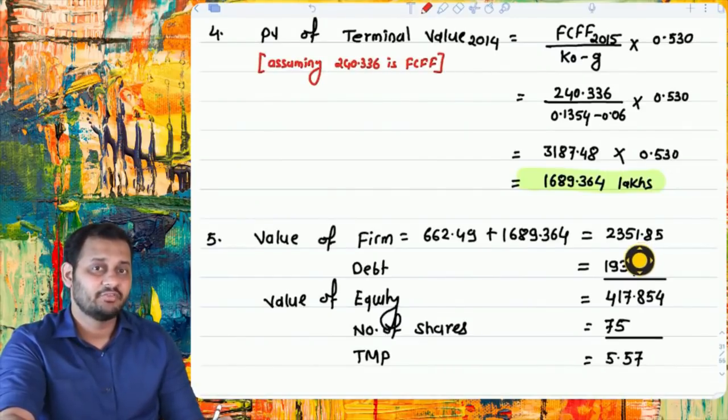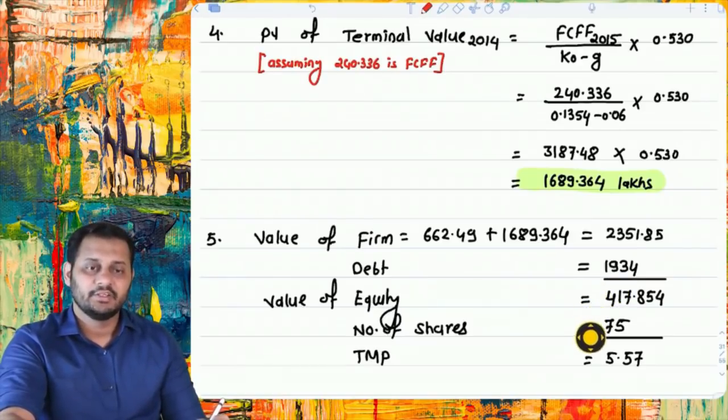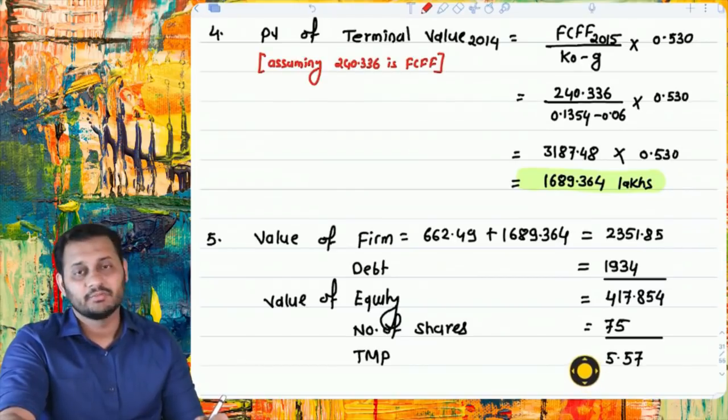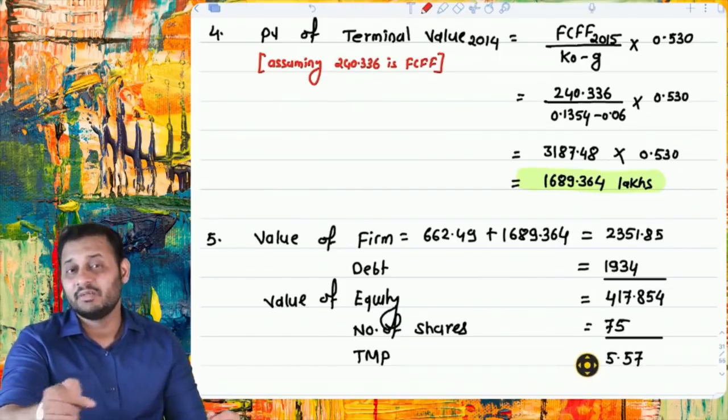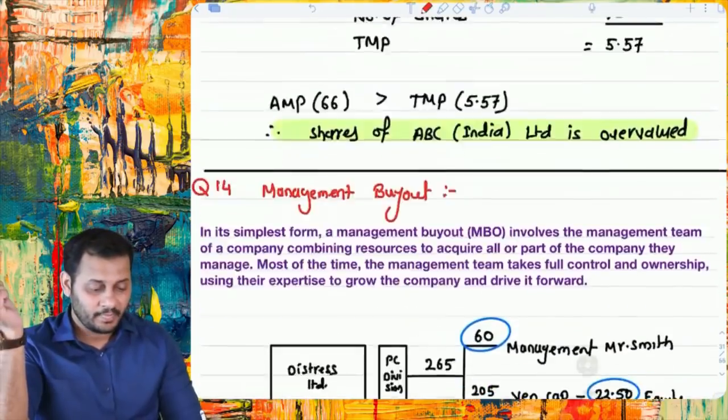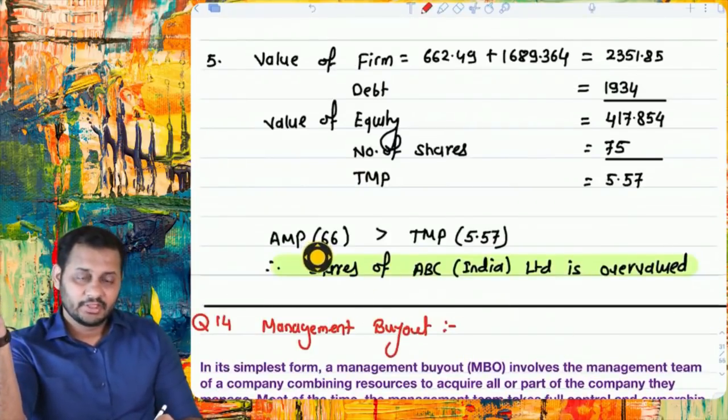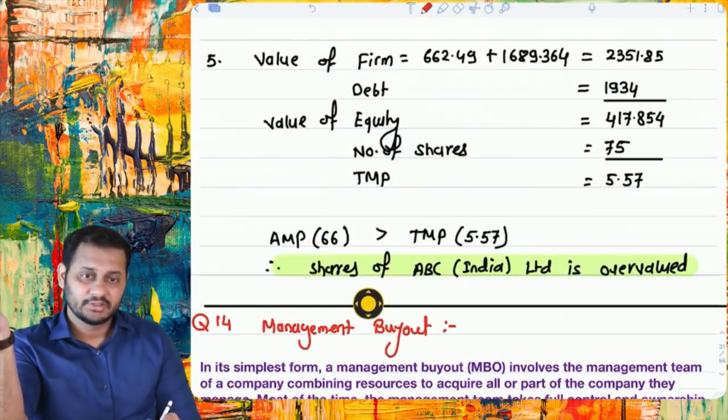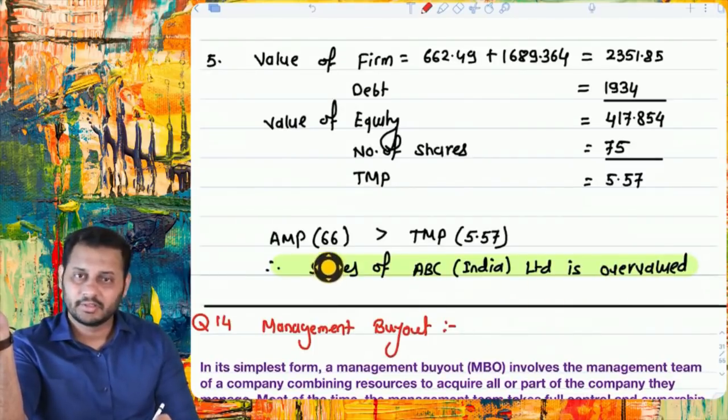We have to calculate value of equity. So deduct the debt, 1934 is the balance, the total debt. Value of the equity becomes 417. Number of shares is 75. When you divide, the theoretical market price comes down to 5.57. It was 13 point something in the previous part. Again the same decision, actual market price is this much, theoretical market price is this much, shares are overvalued because of what it is in the market.